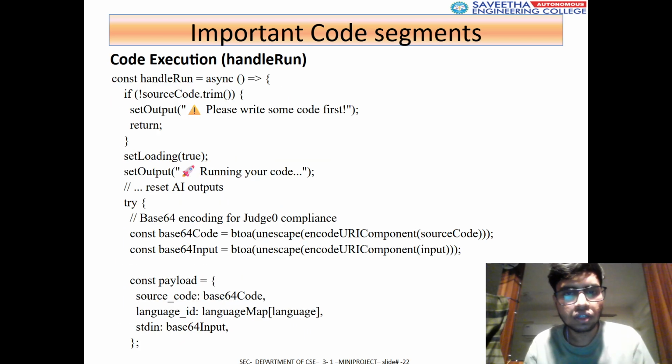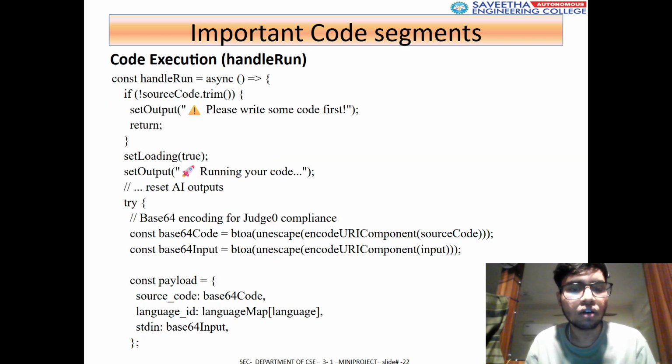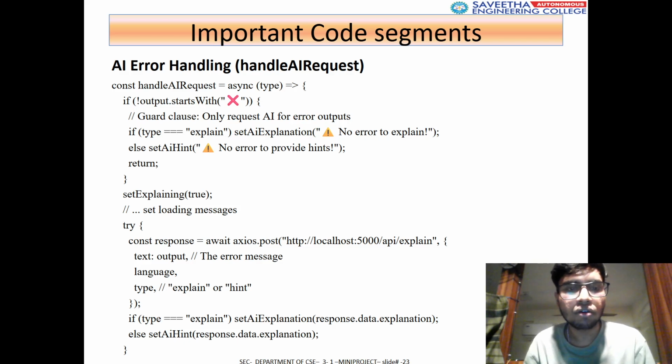And this is all the coding part. This is our front end code for a secure environment for processing input, like programming inputs. And this is the run: what should be done when we click the run button. And this is our backend, how the AI should be explaining the error explanation and generation.